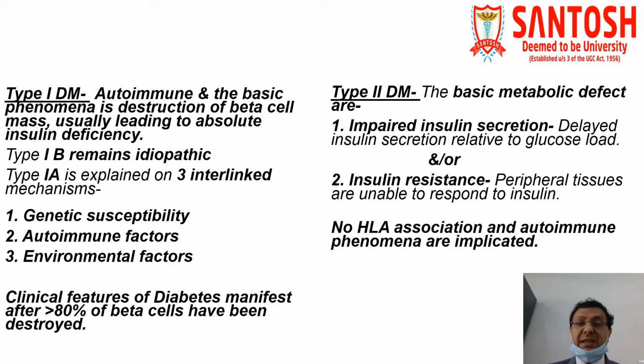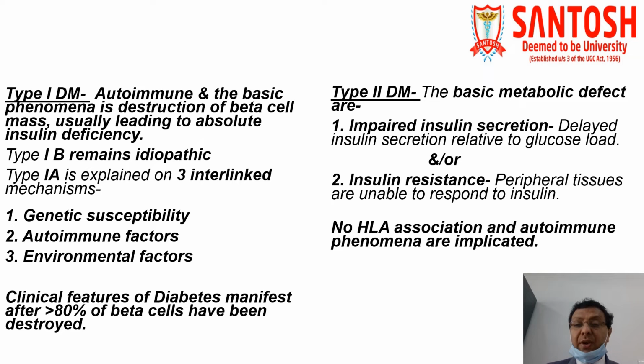Here the basic metabolic defects are, number one, impaired insulin secretion. What does it mean? It means whenever there is a delayed insulin secretion relative to glucose load, it is called impaired insulin secretion. And insulin resistance means peripheral tissues are unable to respond to insulin. So in both cases, there is no absolute deficiency of insulin. Either there is impaired insulin secretion, meaning insulin is not secreted at the proper time whenever demand is there, or the peripheral tissues are not responding to insulin.